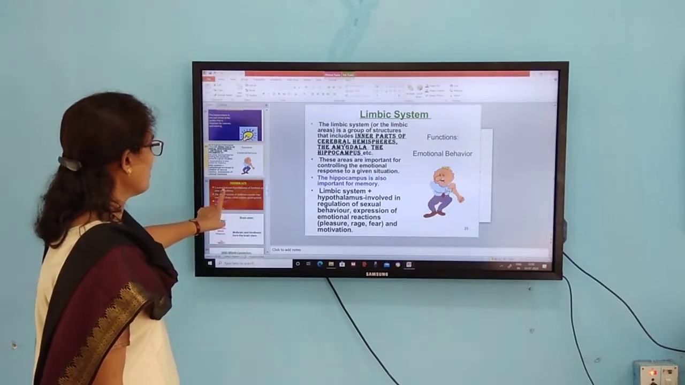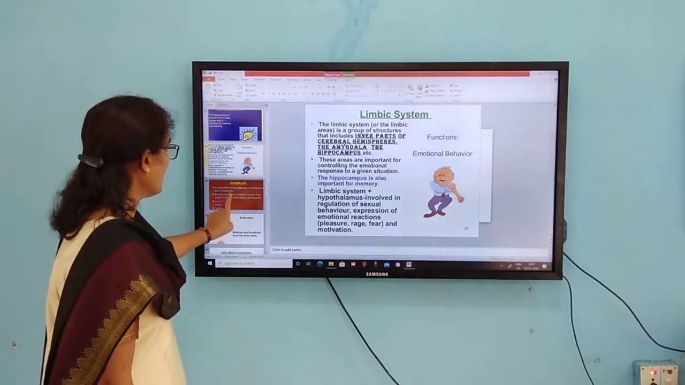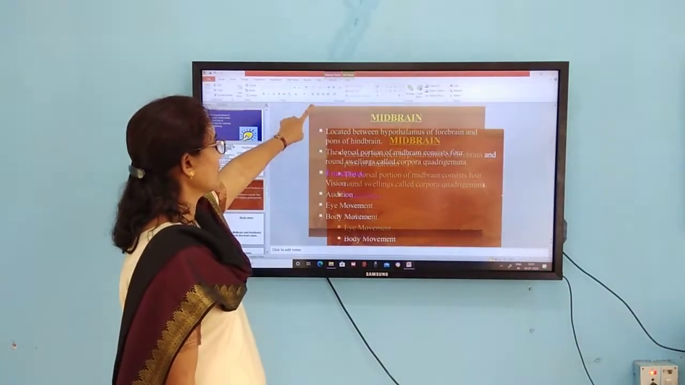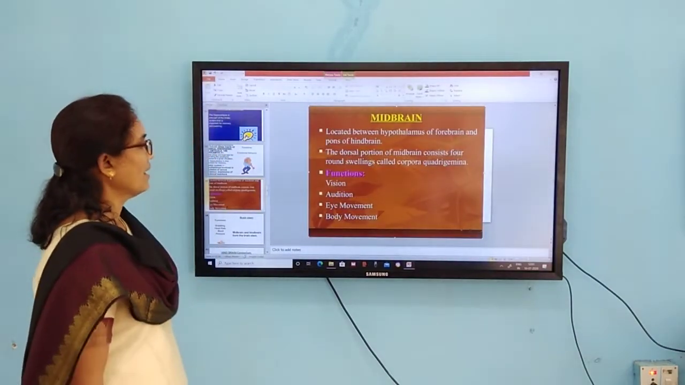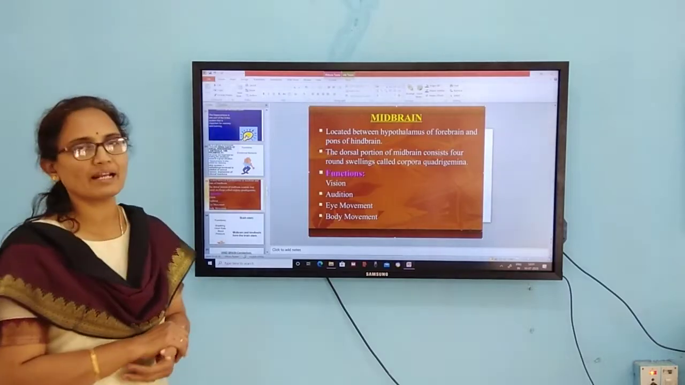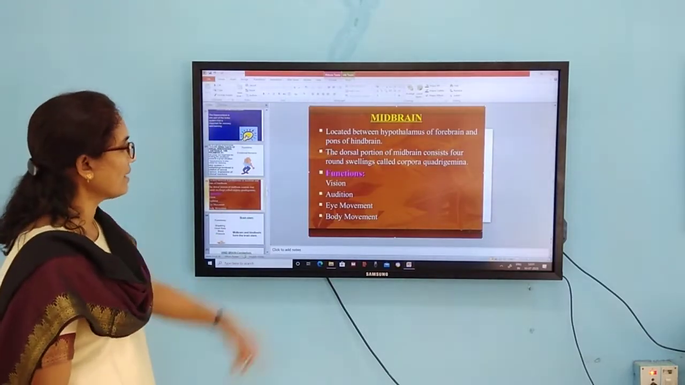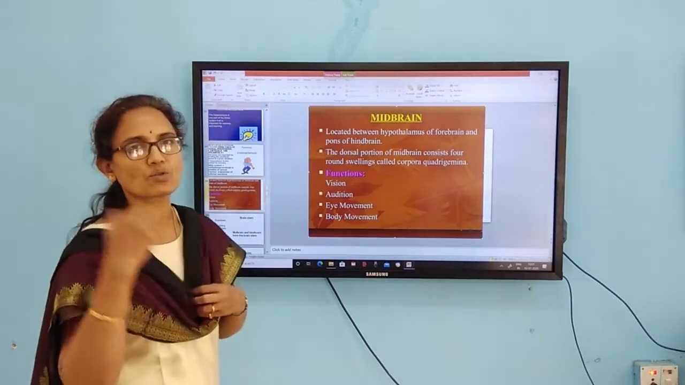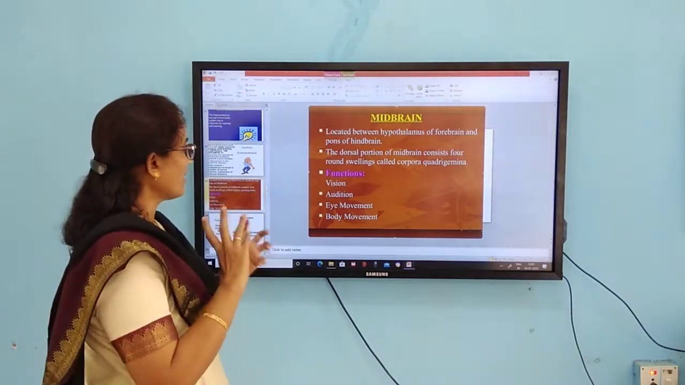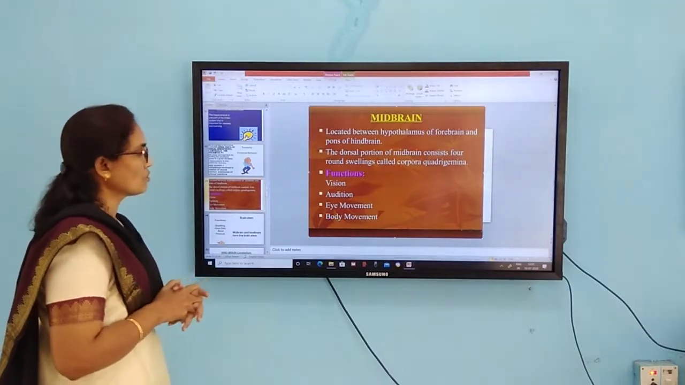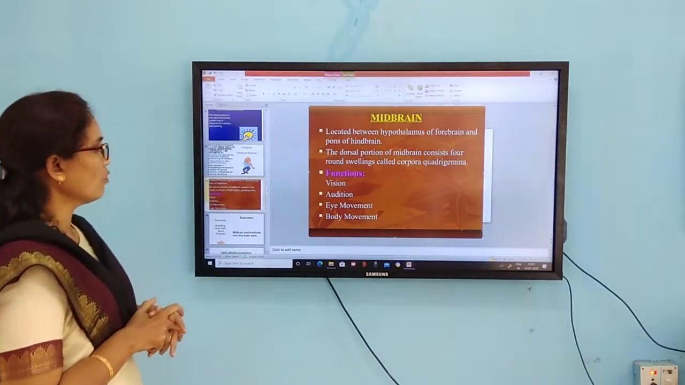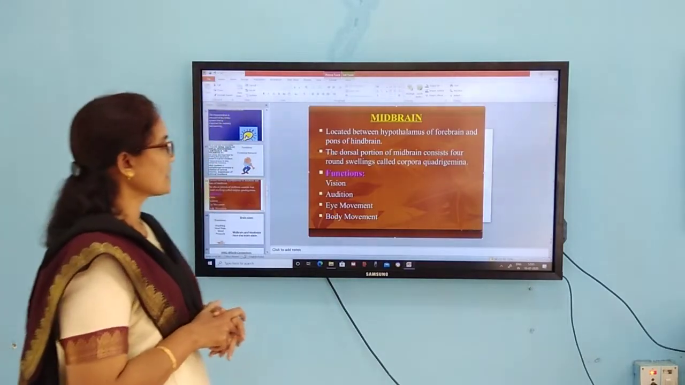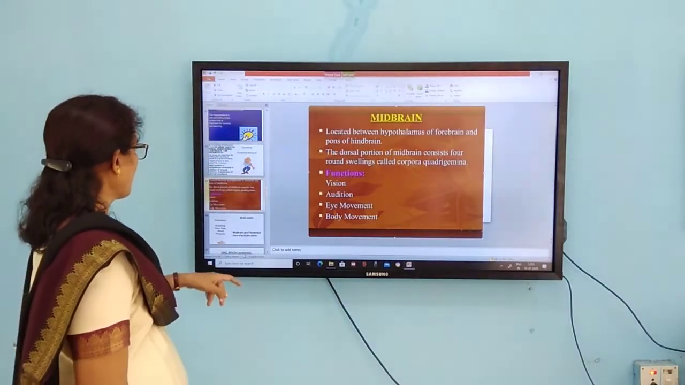Then coming to the next one, the midbrain. I already discussed the midbrain. It is located between the hypothalamus of the forebrain and the pons of the hindbrain. The dorsal portion of the midbrain consists of 4 round swellings, called the corpora quadrigemina. The functions include eye movement, body movement, vision, audition, etc. All these are the functions of the midbrain.